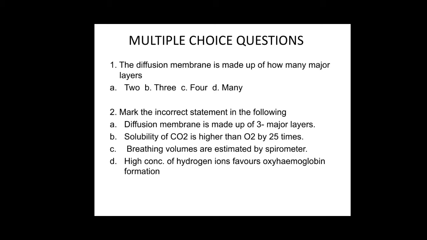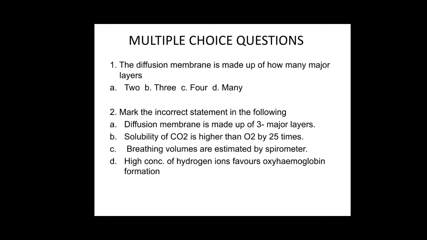Second question, mark the incorrect statement in the following. Option A, diffusion membrane is made up of 3 major layers. Option B, solubility of carbon dioxide is higher than oxygen by 25 times. Option C, breathing volumes are estimated by spirometer. Option D, high concentration of hydrogen ions favors oxyhemoglobin formation.